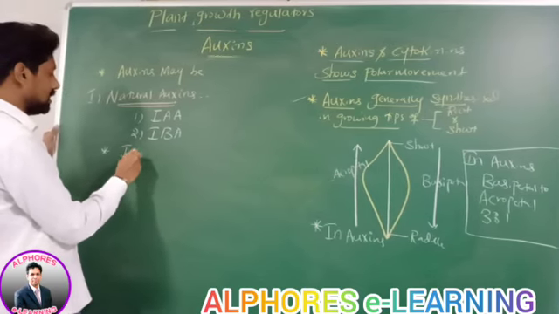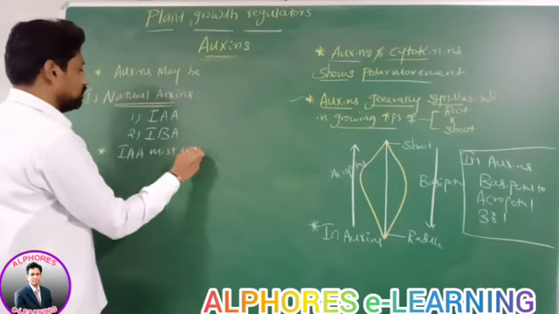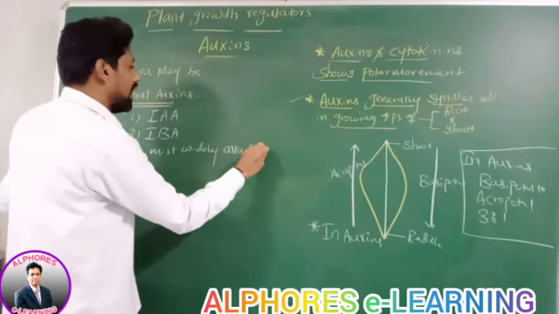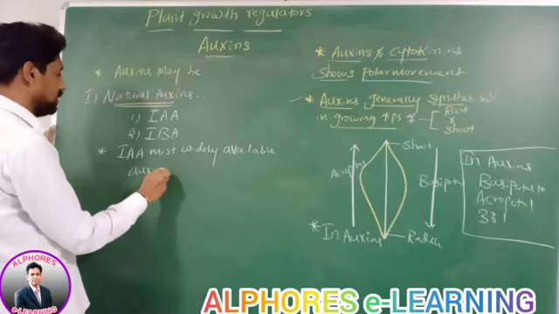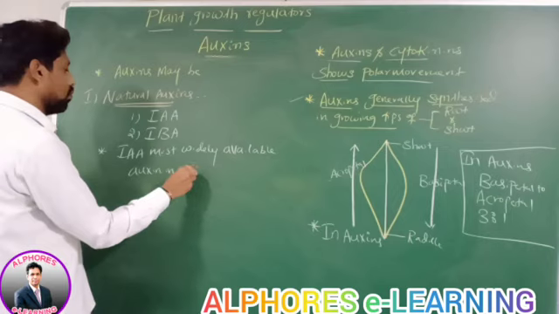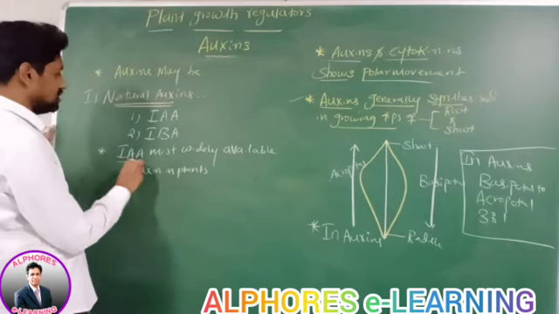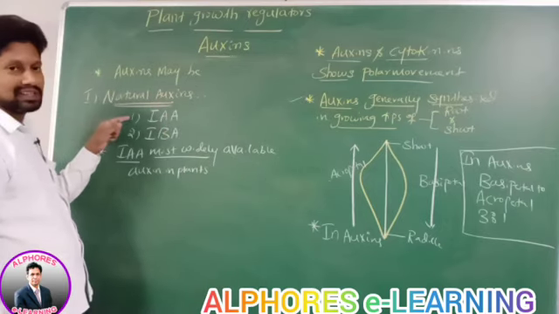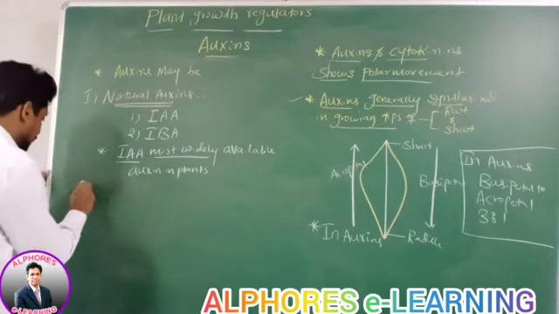Therefore, IAA is the most widely available auxin in plants. Most widely available auxin in plants is what? IAA, that is indole 3-acetic acid. Indole 3-acetic acid, right?